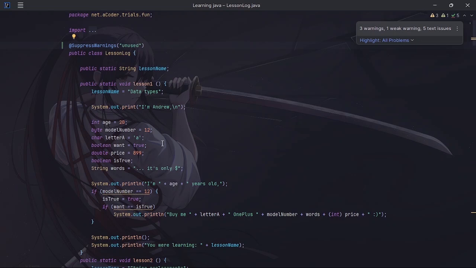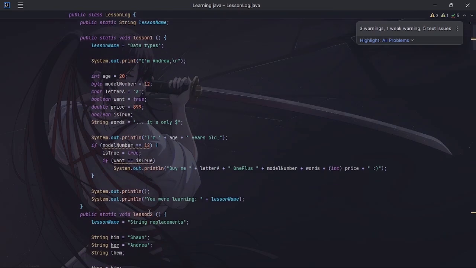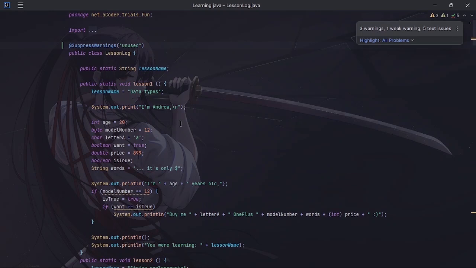But yeah, this kind of isn't what we're here for. Just thought I'd share this because obviously I would log down these lessons. So lesson 1, lesson 2, I can actually call these in a method and just absolutely have fun with it. But that's kind of not why we're here. What we are going to be doing is actually learning about the different types of classes that we can make.